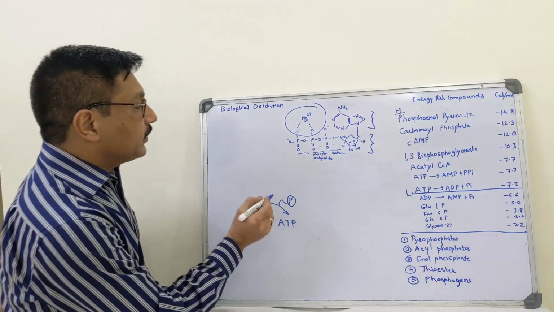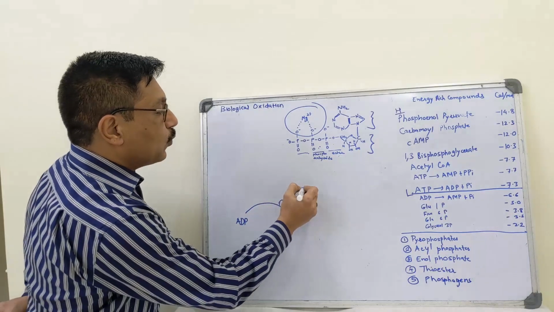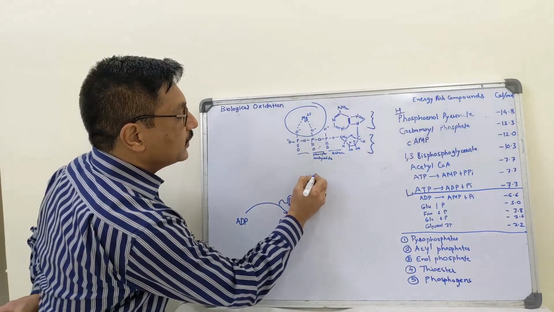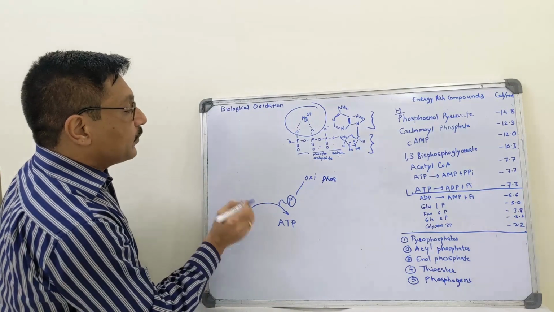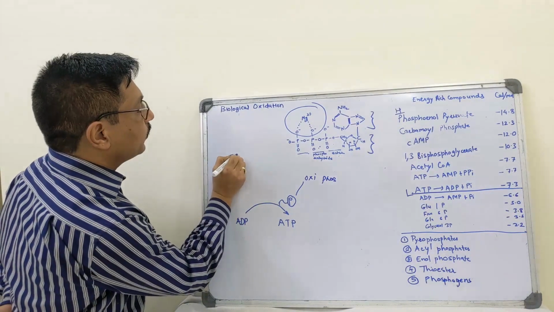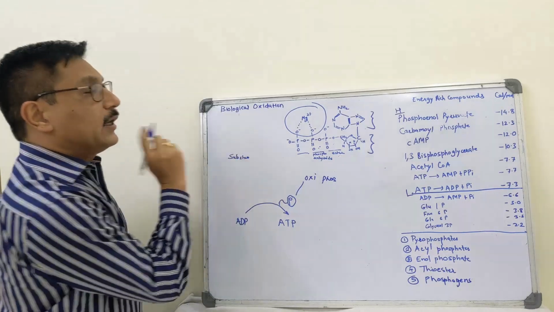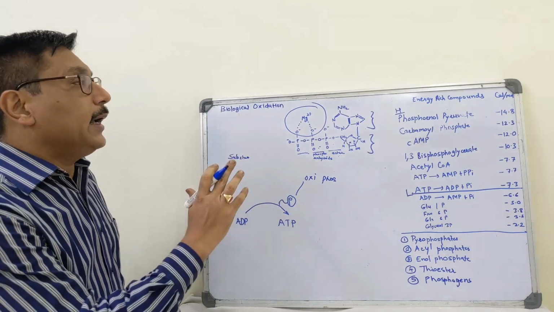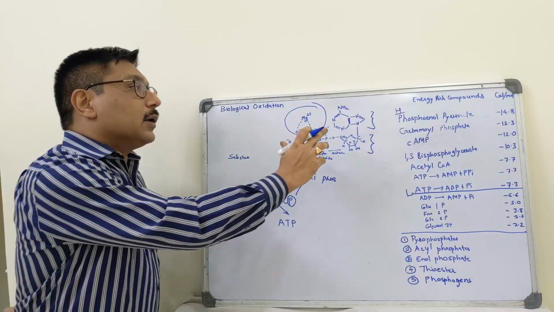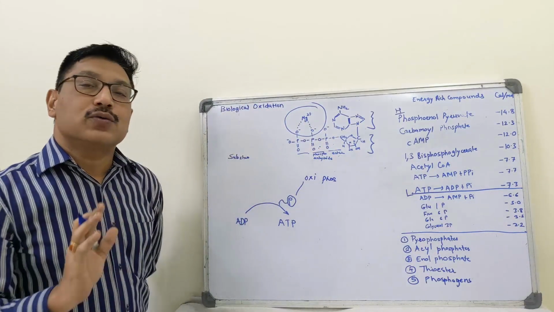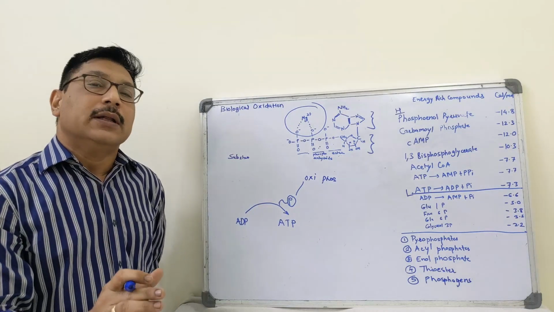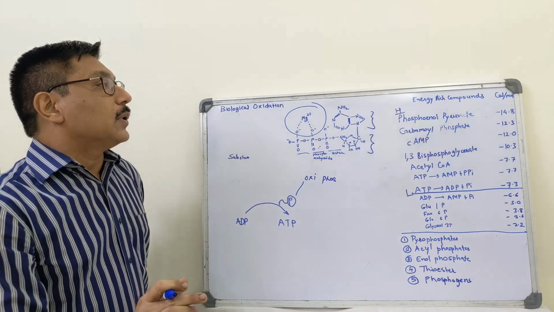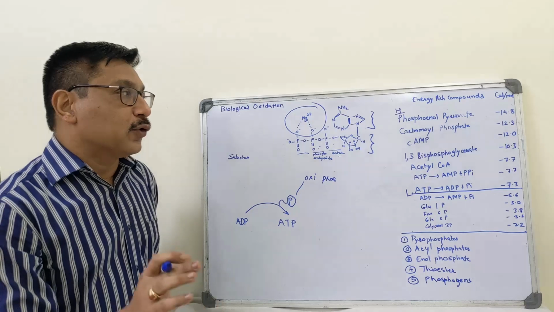Second is substrate level phosphorylation. So what is substrate level phosphorylation? Some high energy compounds or energy rich compounds produce ATP during their metabolic process.